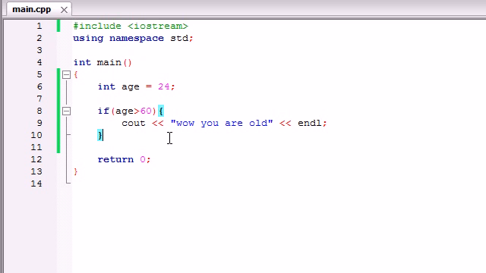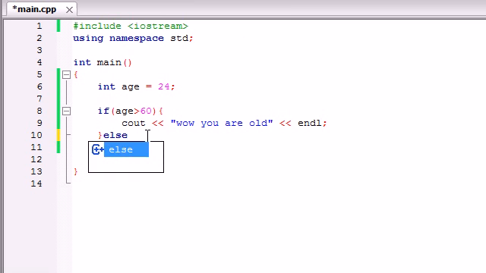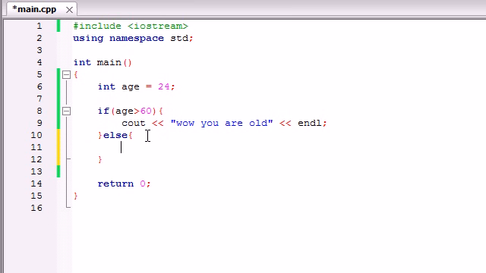So you're saying, all right, I suppose I could put another if statement and then write age is less than 60, but that isn't the best way to do things. I'm going to show you guys something called the if-else statement. The if statement ran a simple test, and if that test is true, it ran this bit of code, and if it was false, it did nothing, it skipped it. But now we want to say, else, if the test is false, then we want to run this bit of code. So either way, it's going to run a bit of code.